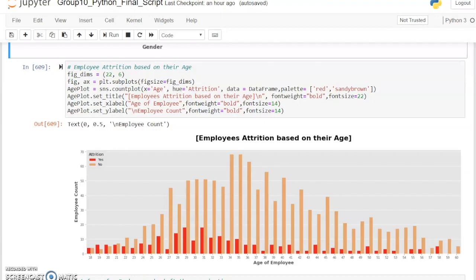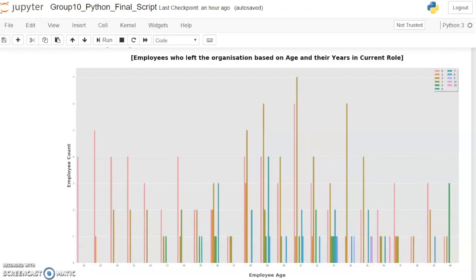Next, we see the number of employees who have left and stayed at the company by age. Based upon this, we can safely assume the attrition is particularly high in the ages of 29 and 31. This may be as a result of stagnant career development opportunities or lack of promotion. On the other hand, we can see that employee retention is highest in the ages of 34 to 35 years old. This could be due to the reason that they might be settling down or starting families at this age where stability is necessary. We then added in years at current role into the analysis.